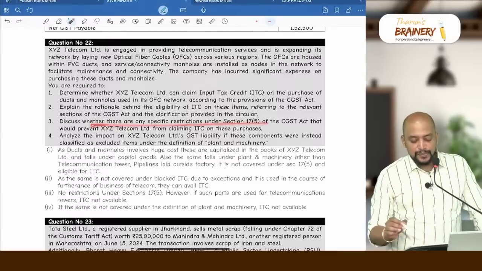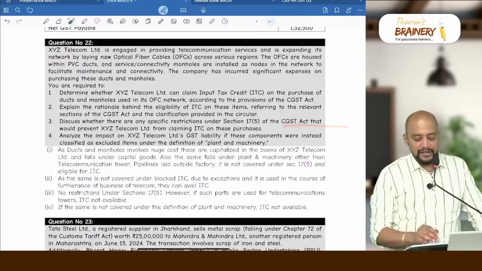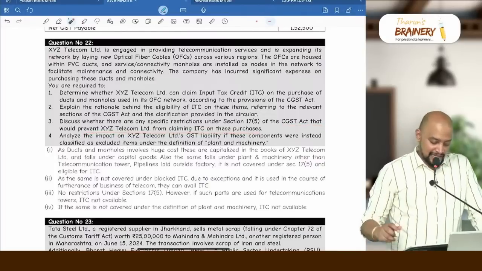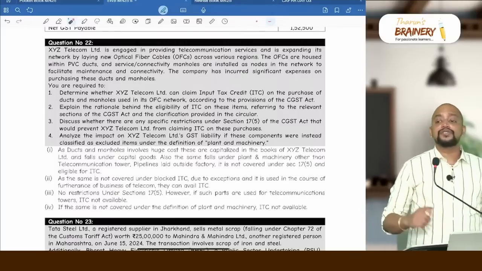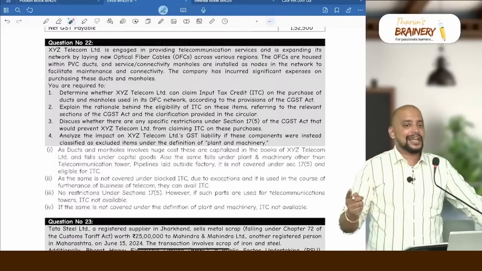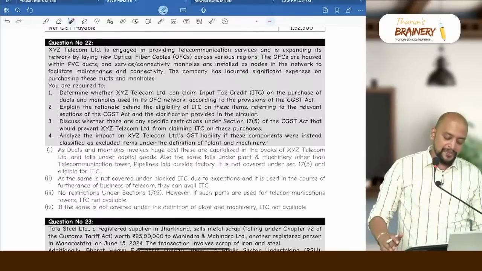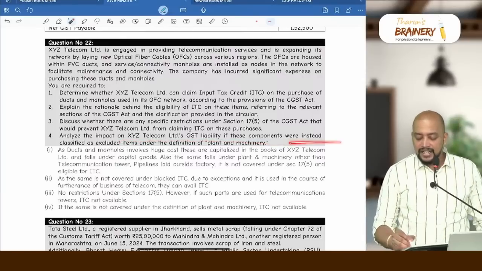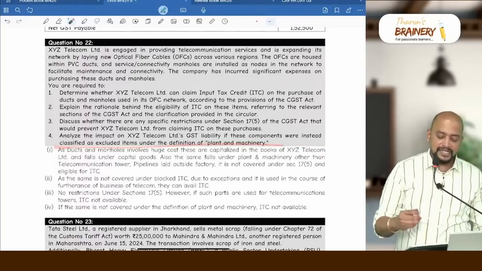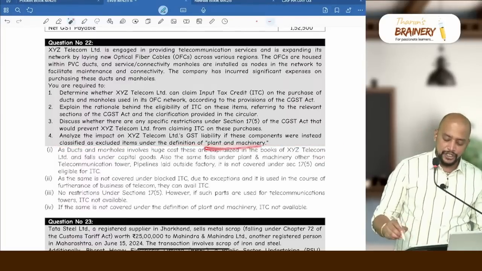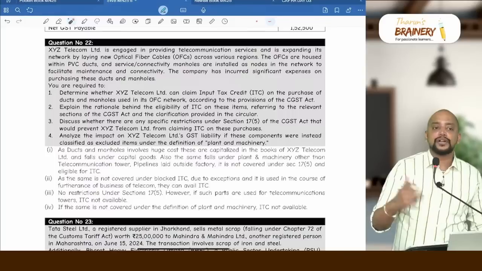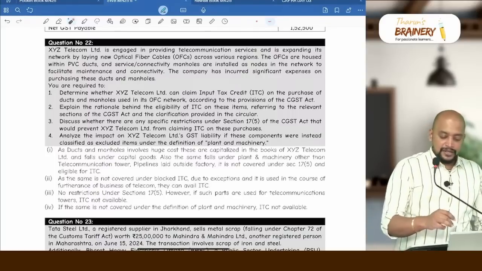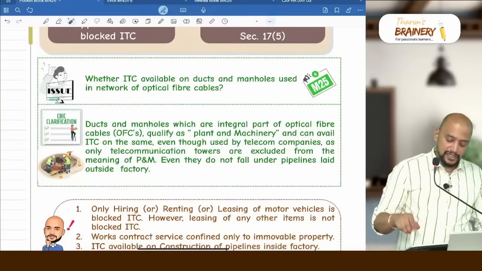Discuss whether there are any specific restrictions under 17(5) that would prevent XYZ Telecom from claiming ITC on these purchases. Yes, suppose if these parts are used for telecom towers, then they cannot take ITC with respect to that. Analyze the impact on XYZ Telecom Limited GST liability if these components were instead classified as excluded items under the definition of plant and machinery. If it is excluded from the definition of plant and machinery, then they cannot take ITC with respect to that. So that's how they can connect this particular circular.